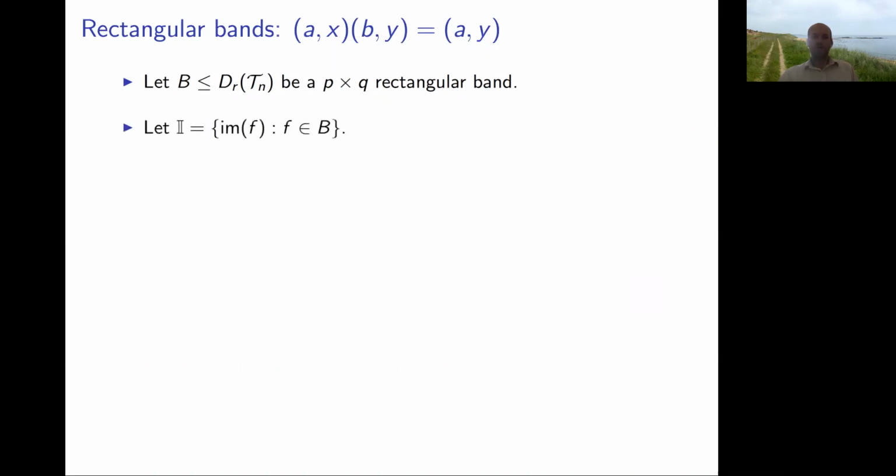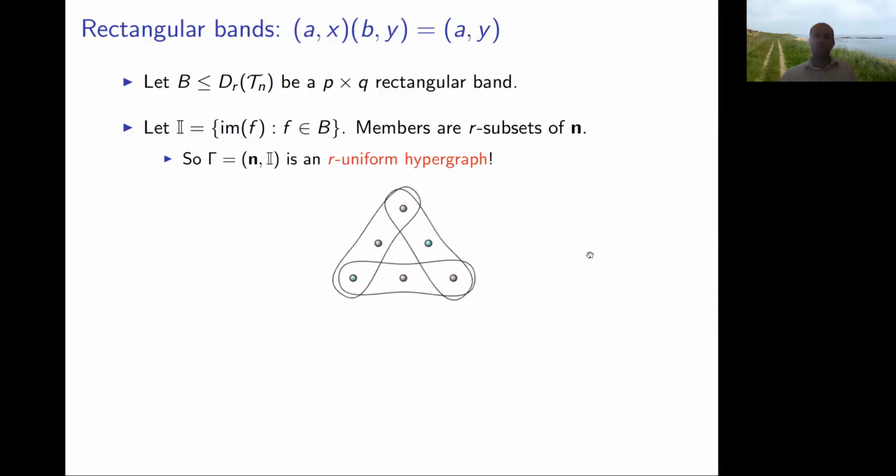All right, so imagine we've got a p by q rectangular band consisting of rank r elements in Tn. What we do is we take the set of all possible images of these things. They're all transformations of rank r, so each of these things is an r element subset. And if you were in Marcel's talk before, you might think, well, okay, we've got a bunch of subsets of a set, we can form a graph or a hypergraph. The elements are the numbers 1 up to n, and each of these things is a hyperedge. Because they're all r element subsets, this is an r uniform hypergraph.